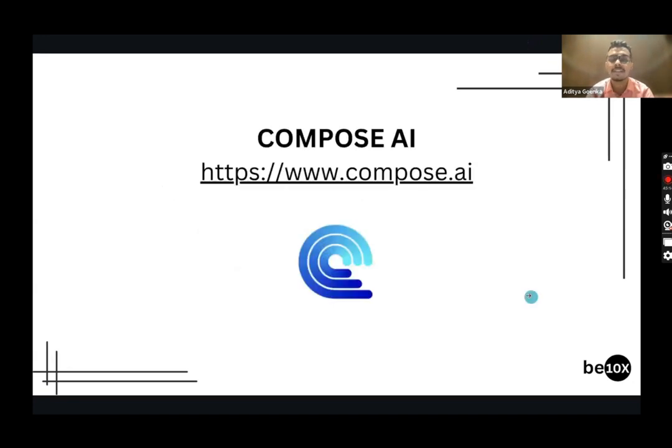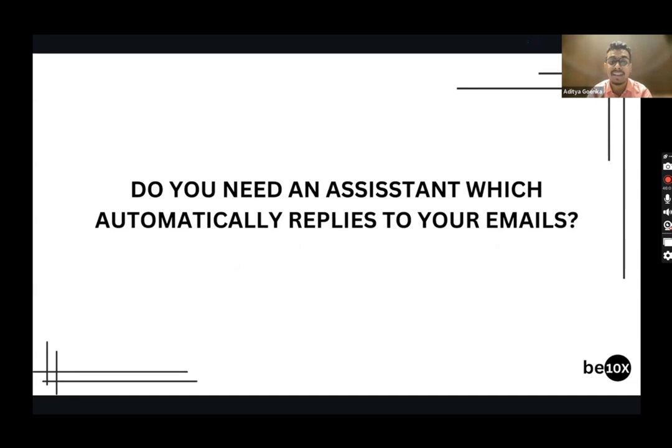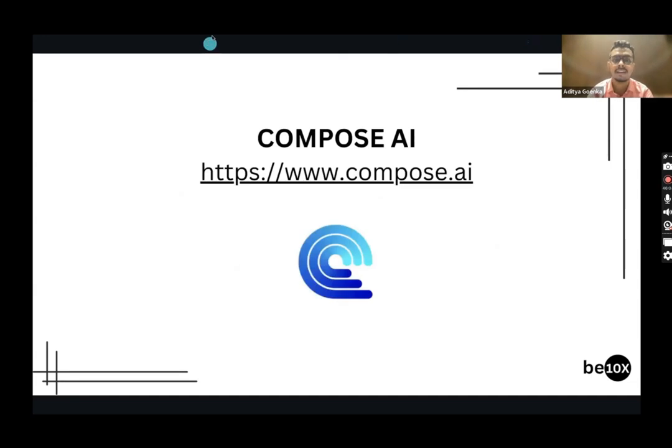All right, guys. So what is the tool that we'll be using for that? We'll be using compose.ai for the same. Okay, Anushka, do you want to show compose.ai to everyone? How they can automatically reply to emails using compose.ai? Yeah, sure, definitely. I will be demonstrating compose.ai. Yeah, so just let me share my screen quickly and I will be demonstrating it.